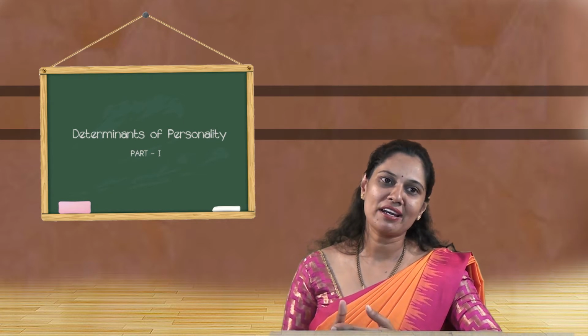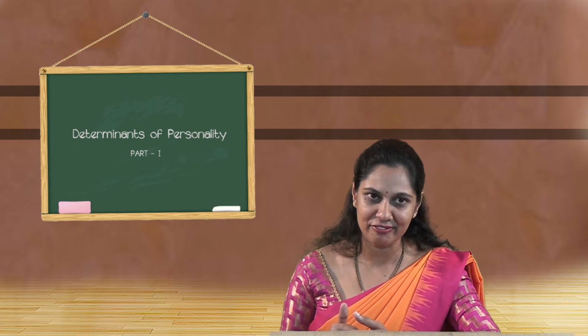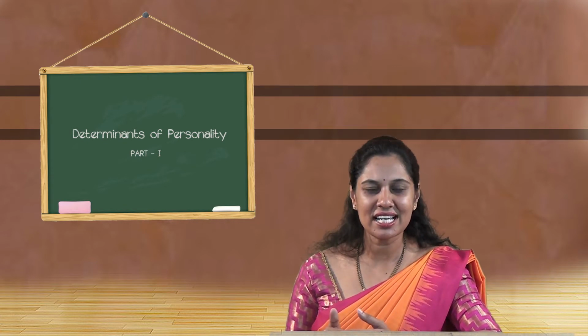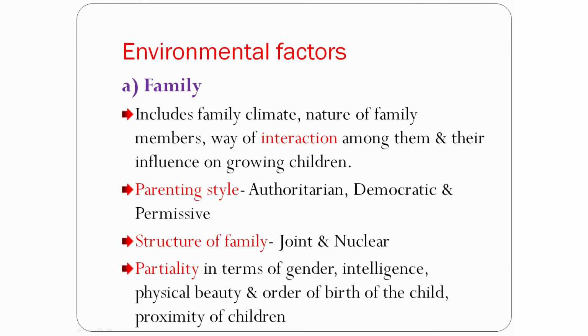The next one is parenting style. As I already told you, authoritarian, democratic and permissive. These are the three parenting styles we can see. If you have an authoritarian parenting style, you have a lot of inhibitions, you are stressed most of the time, you are in fear, so you try to project a personality and agree with your family members. But once you are out of the family, you become violent and aggressive and you never listen to others. That is one of the major factors we can see.